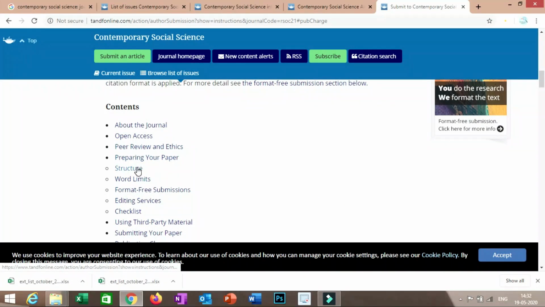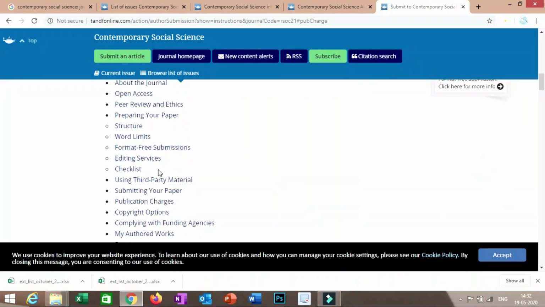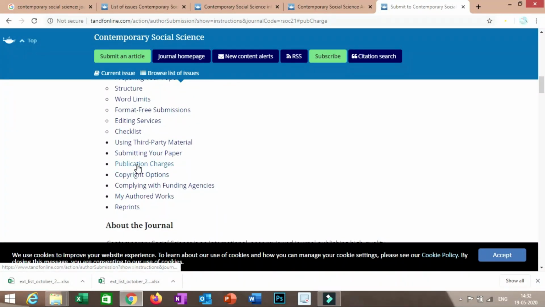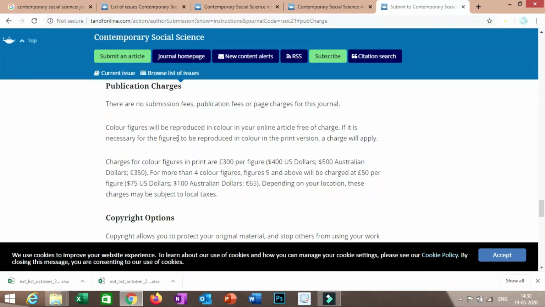Accordingly you have to format your manuscript, and then you have to see the publication charges. Just click on it. See, it is clearly written there are no submission fees, publication charges, or page charges. But if you want the journal to publish your color figures, then for every color figure you have to bear $400 US dollars. So I will not recommend you to go for this.